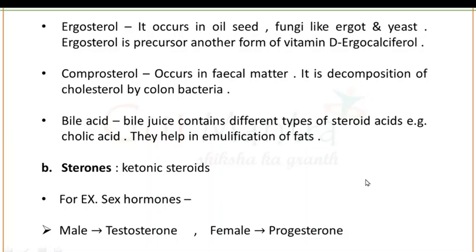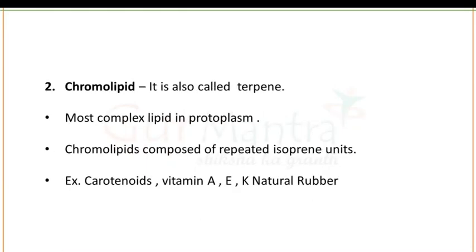Next we have bile acid. In case of bile acid, you have to learn that bile acid always helps in the emulsification of fats. Second category we have sterones. When we talk about sterones, these are the ketonic steroids. For example, in case of sex hormones, in males we have testosterone, while in females we have progesterone.